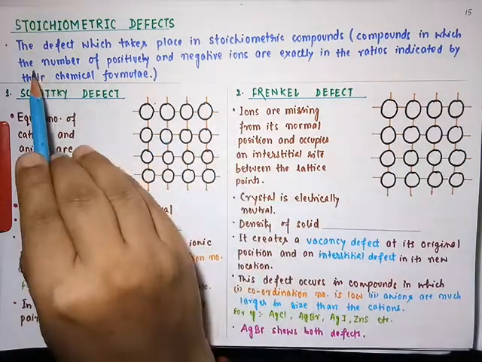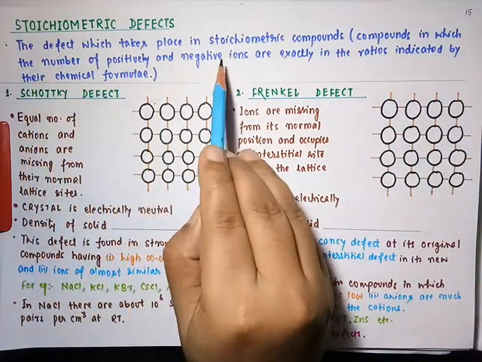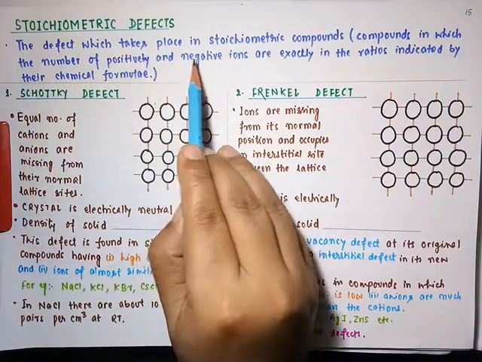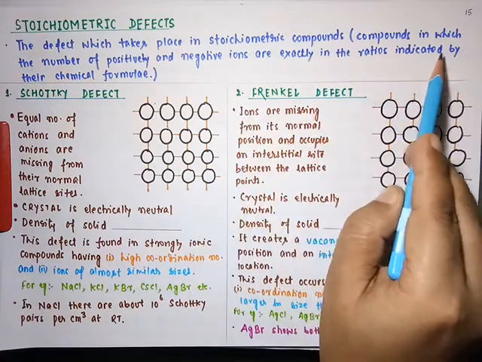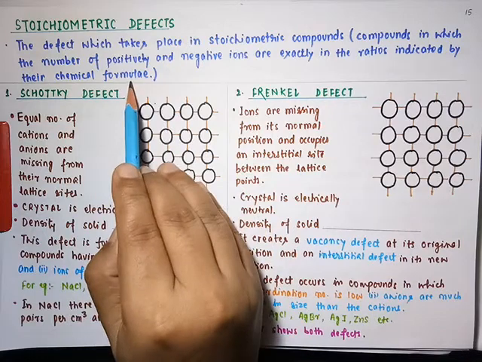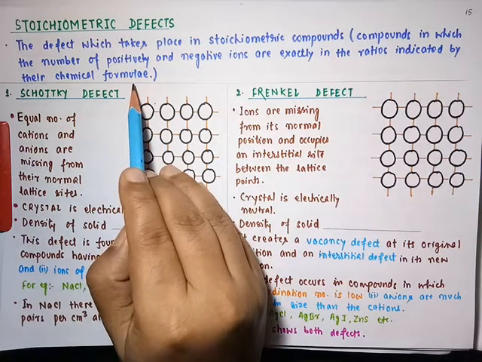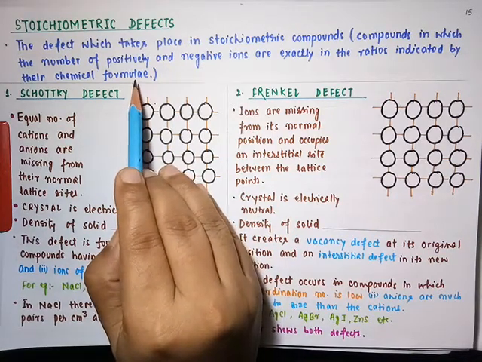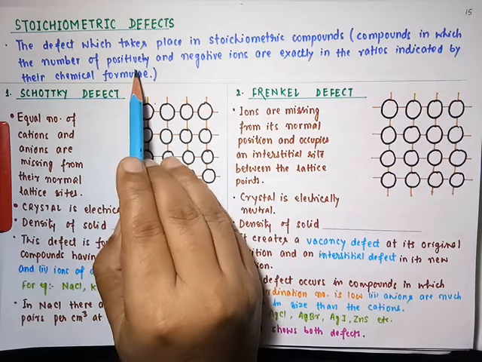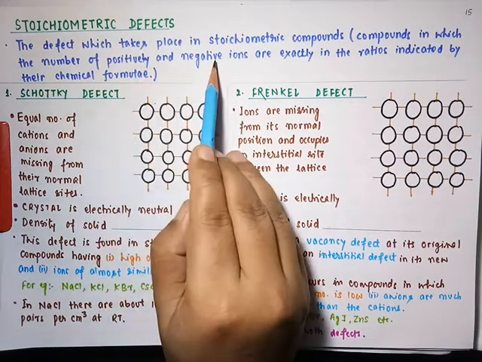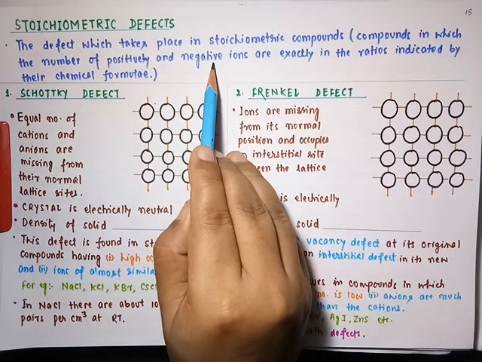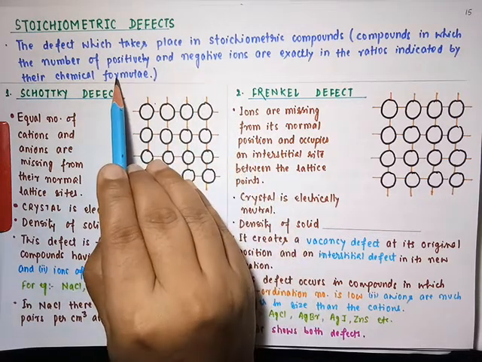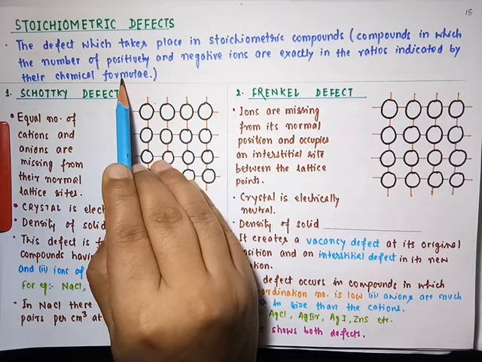Compounds in which the number of positive and negative ions are exactly in the ratios indicated by their chemical formula. It simply means that there is no change in the number of positive and negative ions, and that should be in the chemical formula.